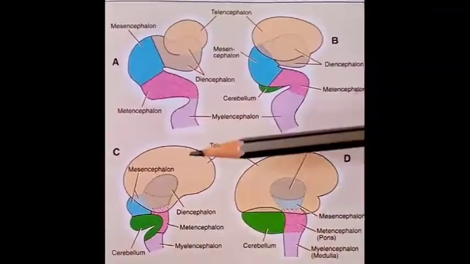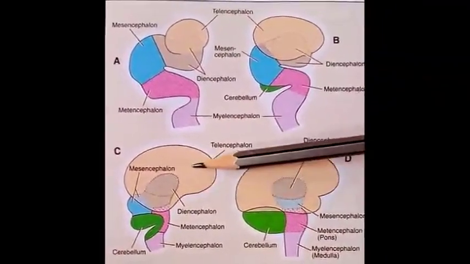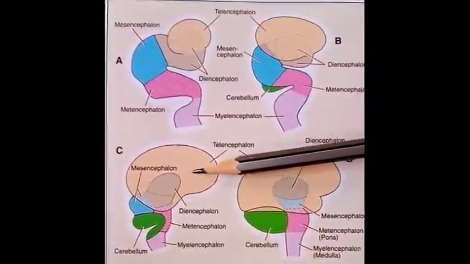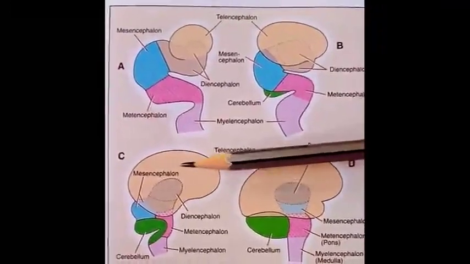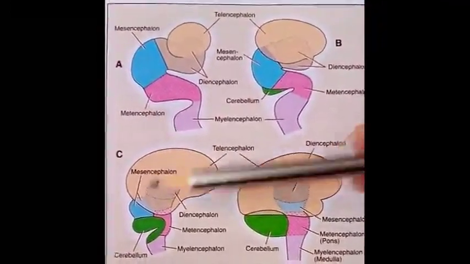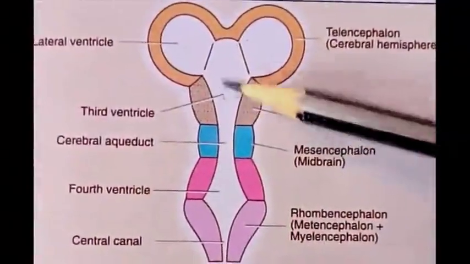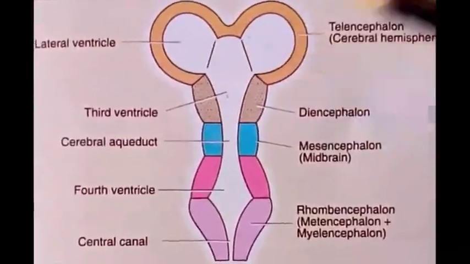The vesicles of the two sides, that is the right half and left half, come to lie opposite to each other in the area above, in front and behind the diencephalon. The cavity of the diencephalon forms the third ventricle, and the cavity of the two telencephalic vesicles forms the lateral ventricles.